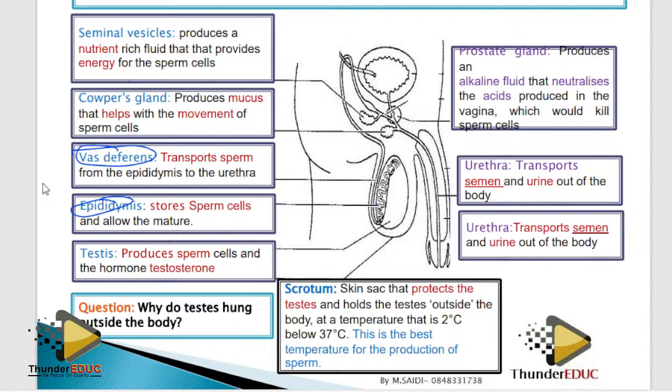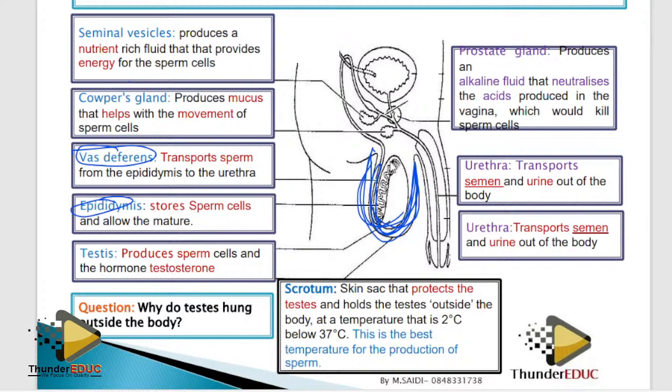So some of the things you need: why do we have these testes hanging outside? Labeling, function of each part, please make sure you know. Why do we have these testes hanging outside? We say that they hang outside to provide favorable temperature for sperm production. Yes, sperms are produced 2 degrees less than the body temperature.